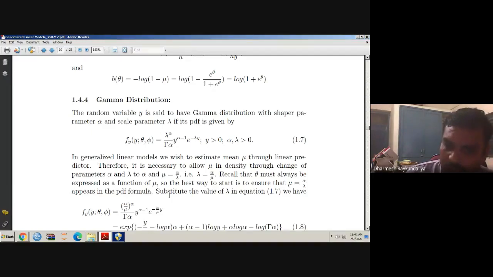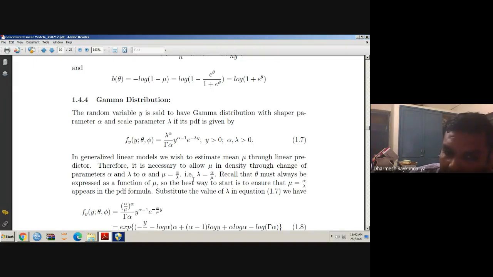So what is the mean of the gamma distribution? The expected value of y is alpha by lambda, and the expected value of y we call mu. So the mean of the gamma distribution is alpha upon lambda, and the variance is alpha upon lambda square. So I will make a small parametric change.